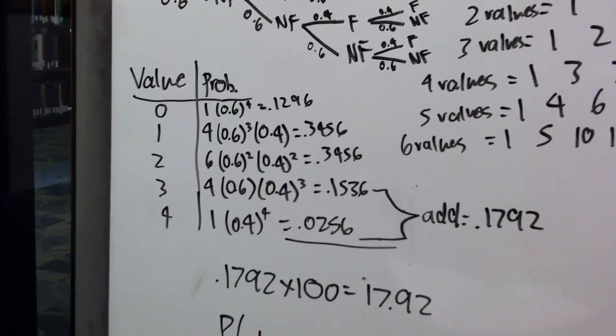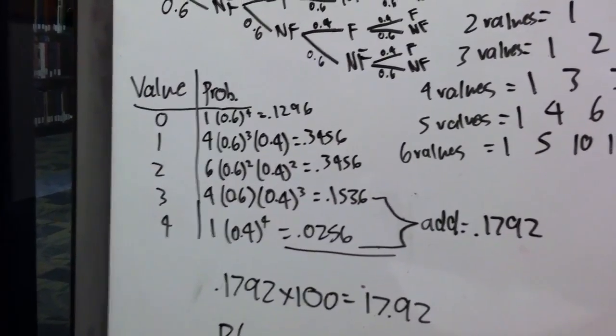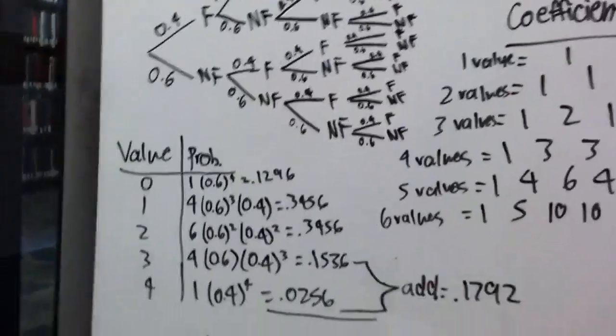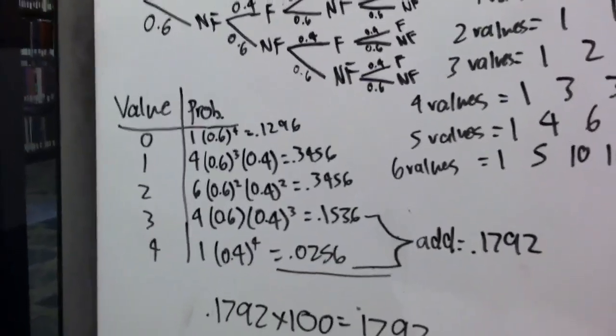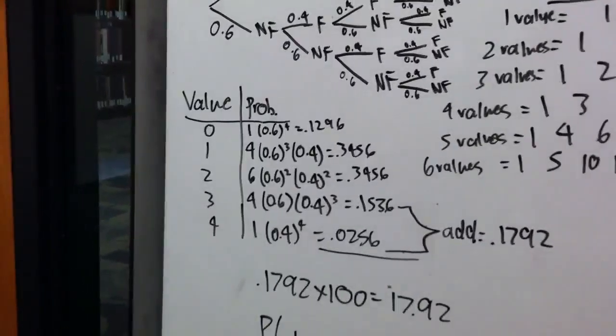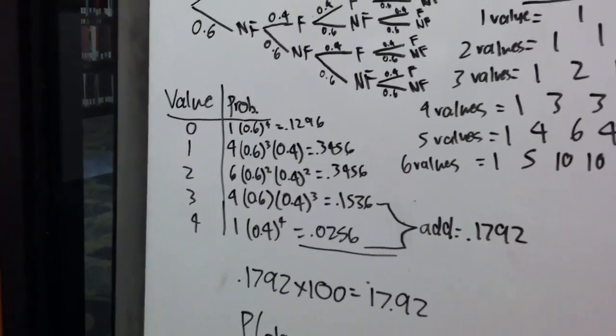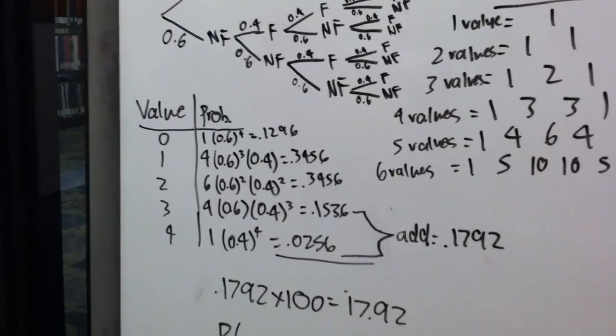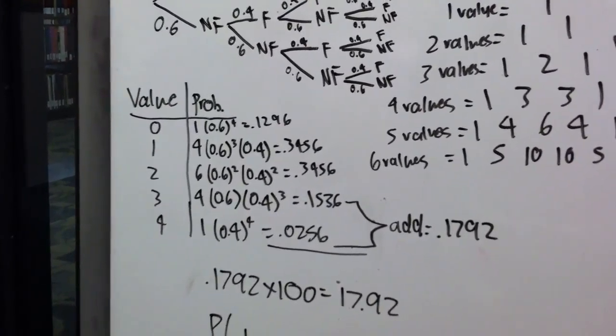So 0.6 to the 4th would represent that all 4 engines will not fail. So that comes out to 0.1296. The second one, the probability that 1 engine would fail is 0.3456.